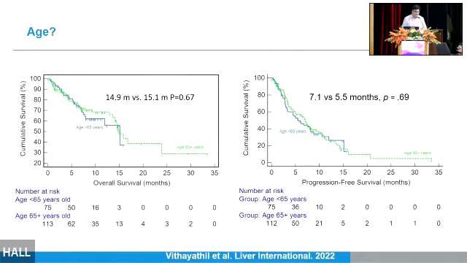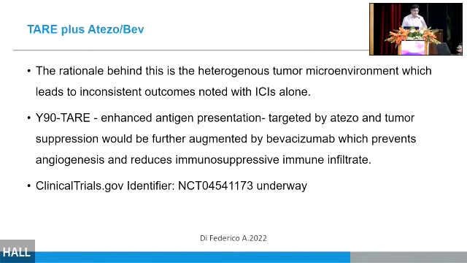Age is not a barrier. This was a beautiful study published in Liver International. Less than 65 and more than 65 years, both of them have similar overall survival and progression-free survival. Why did you combine TARE plus atezolizumab? The rationale behind this is the heterogeneous immune microenvironment inside the liver, where the patient may not respond to immune checkpoint inhibitors. When we do a TARE, there is increased antigen presentation, which can again be targeted by atezolizumab. There is a large RCT underway on the combination of TARE plus atezolizumab versus TARE.